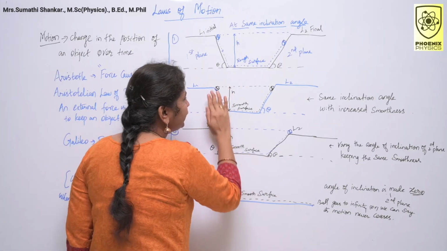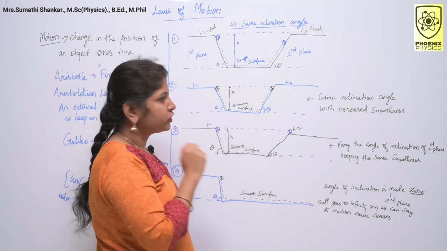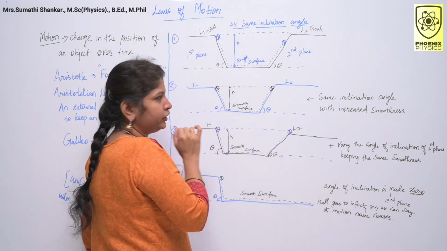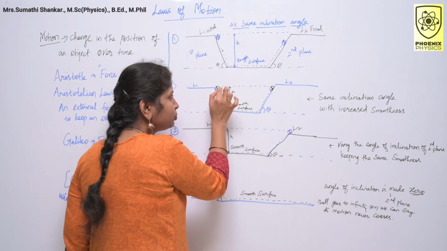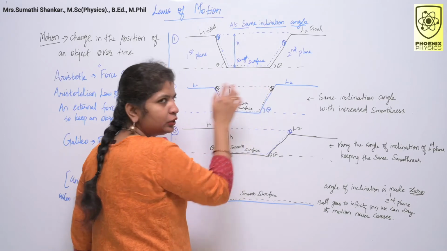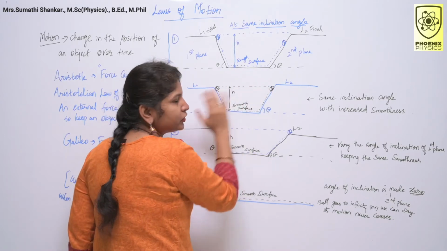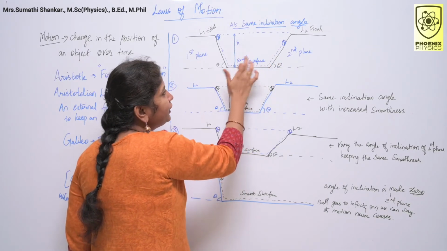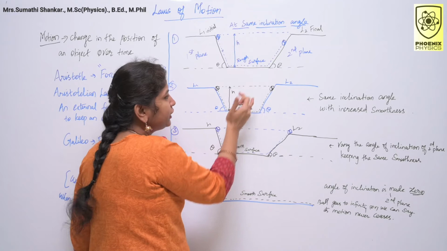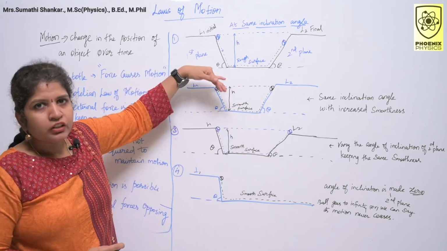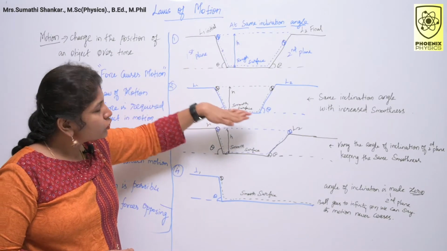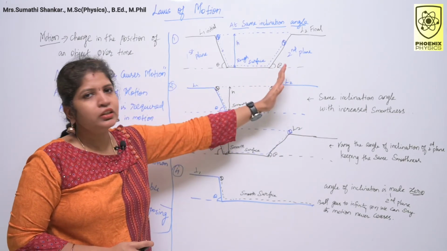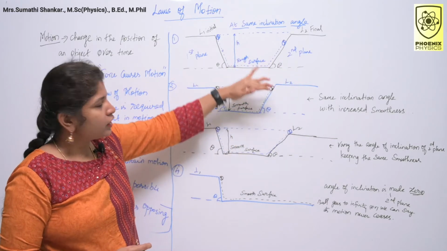Suppose you increase the smoothness of the surface, the ball travels almost the same height. See, the height is the same. This is my initial position of the ball, this is the final position of the ball. So the height is the same compared to the first position. Why? Because here he used a rough surface, here he used a smooth surface. If you increase the smoothness of the surface, the ball will reach almost the same height. This is the second scenario.